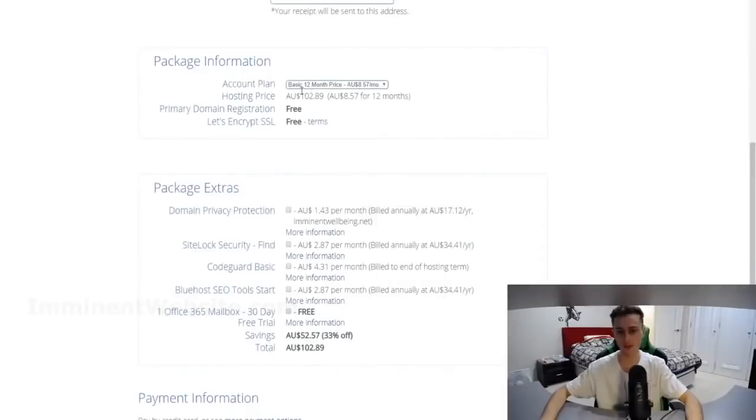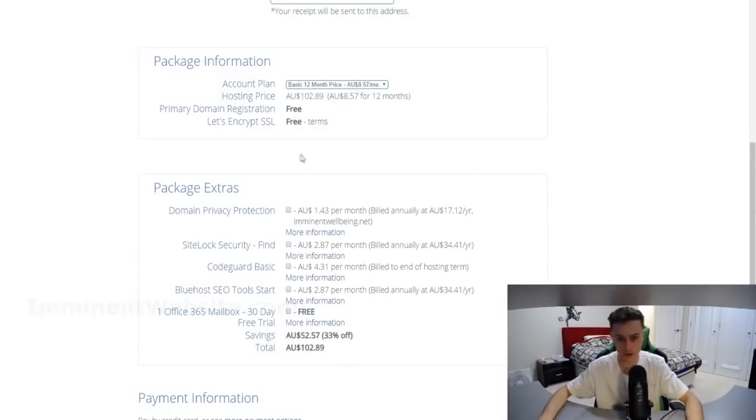And as you can see right here at the top, this is basically the account plan. So basically the more you pay upfront annually, the cheaper the monthly plan is going to be for you. So this is up to you. You can get the cheaper ones, the 3-year plan. If you want to get the 3-year plan, you could definitely do that. Want that to be like a commitment for yourself so that you can save more in the long term as well. But if you don't, you can always just go with the 12-month plan.